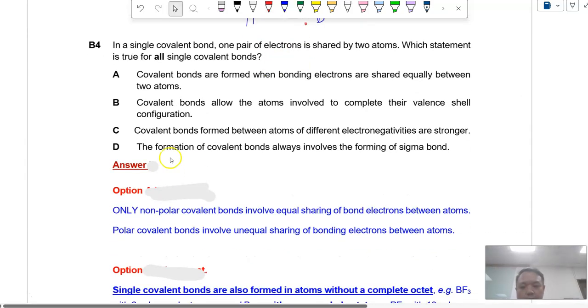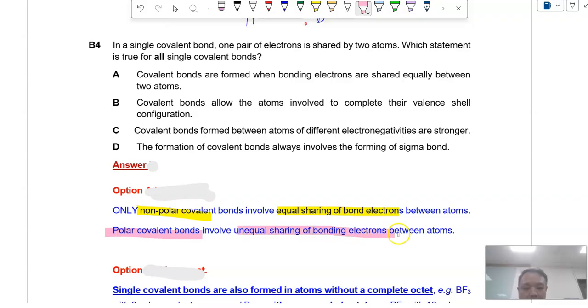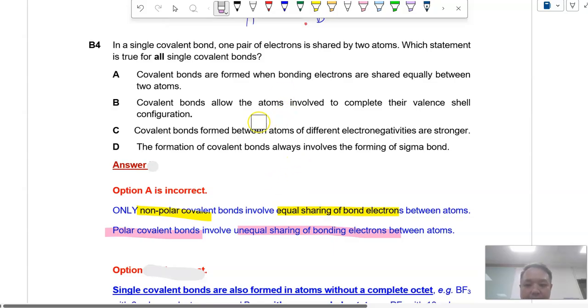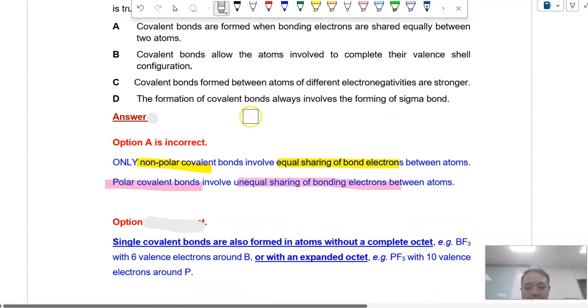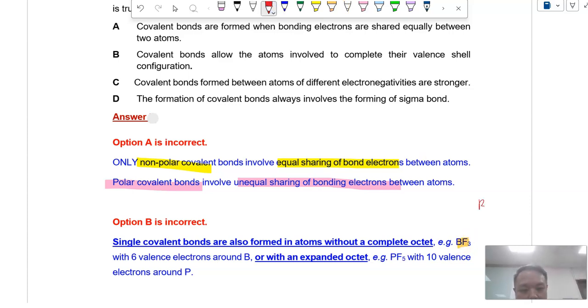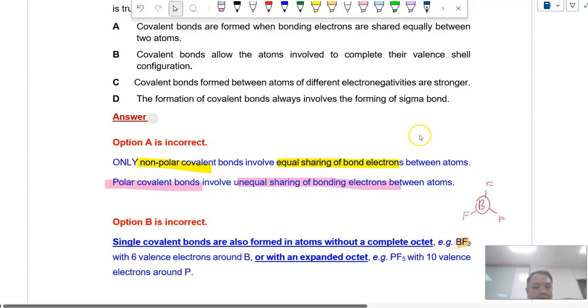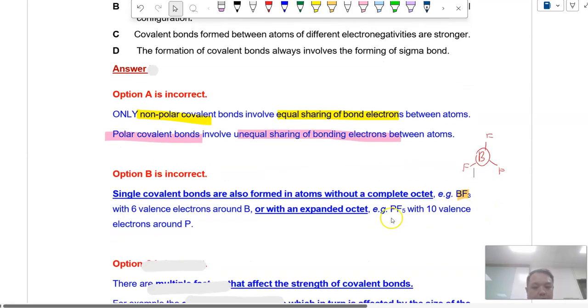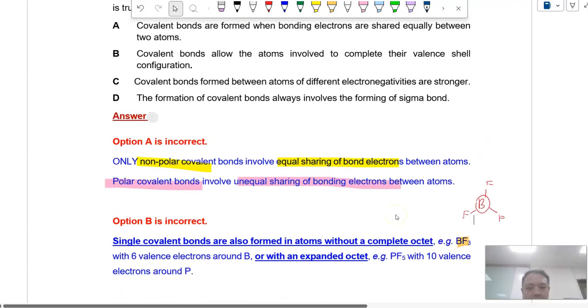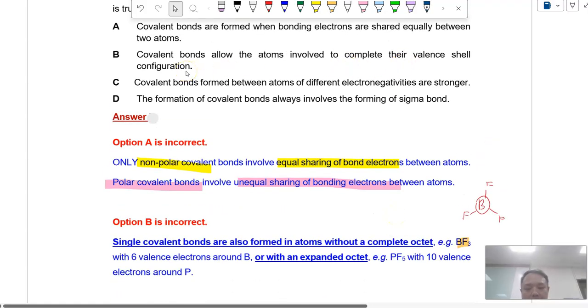It's only shared equally when you have non-polar covalent bonds. Alright? Polar covalent bonds involve unequal sharing of bonding electrons. So therefore option A is not true all the time. Option A is incorrect. Option B: covalent bonds allow the atoms involved to complete the valence shell configuration. Is that always true? That's not true. Why? Because, for example, molecules like BF3, we discussed this earlier on. So AlCl3, BF3, you do have centers or atoms which are electron deficient. We also have examples in which you have expanded octet. So it doesn't necessarily always lead to completing valence shell configuration.